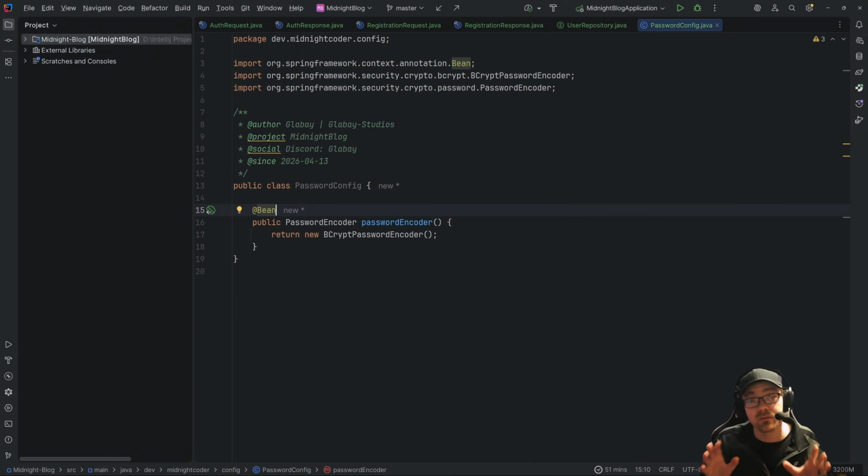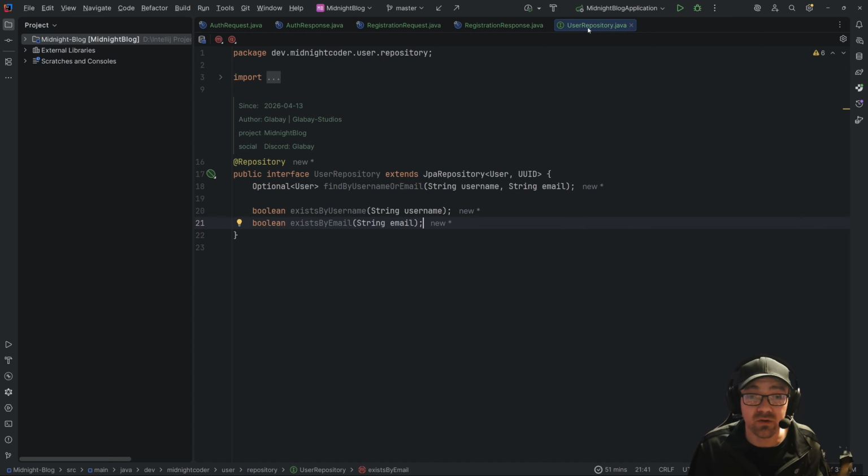In case you don't know, a bean in the Spring Boot sense is a way for Spring to manage the life cycle of this particular object or thing, in our case, the password encoder, so that we can now do some fancy stuff like go create, which I'll show you here.